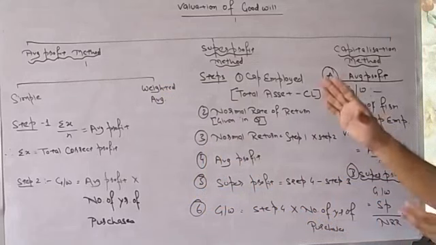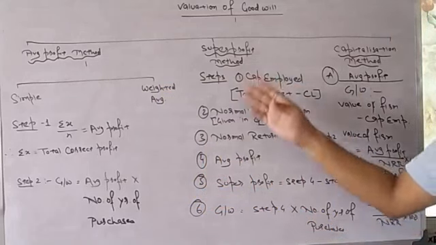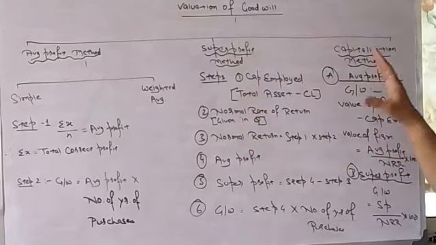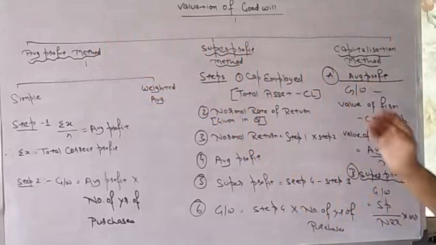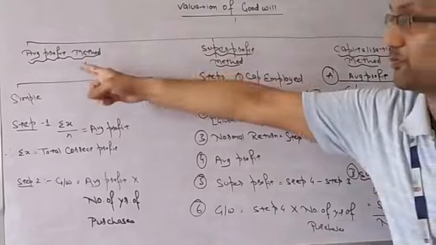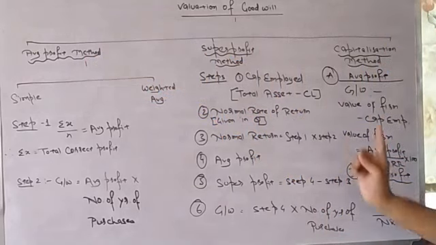And under super profit method, there are 5 or 6 steps we need to follow. Capitalization method is again divided into two parts: capitalization of average profit and capitalization of super profit. There will be one formula for that. I repeat again, capitalization method is divided into two parts.